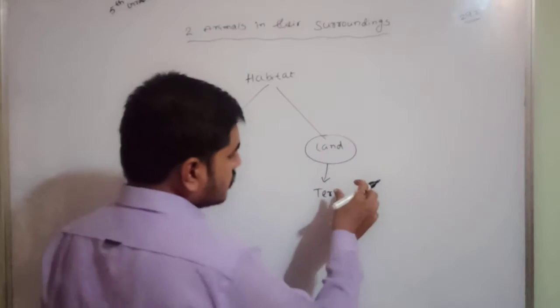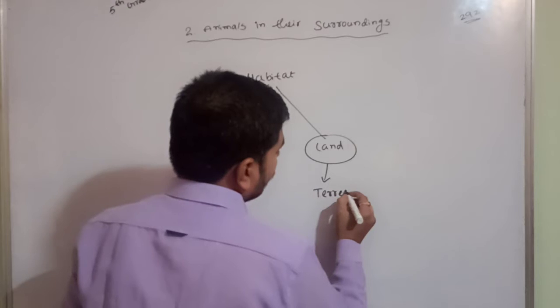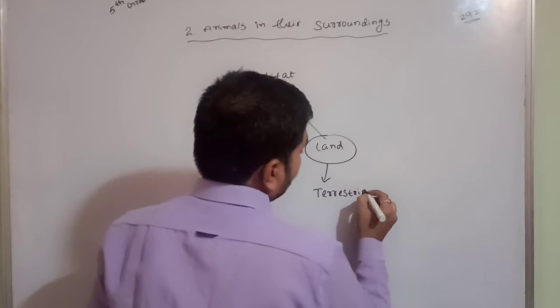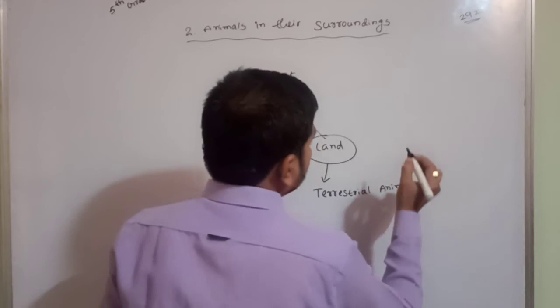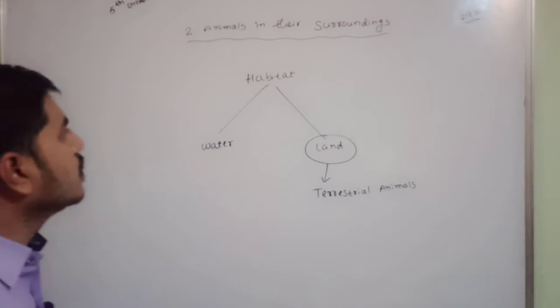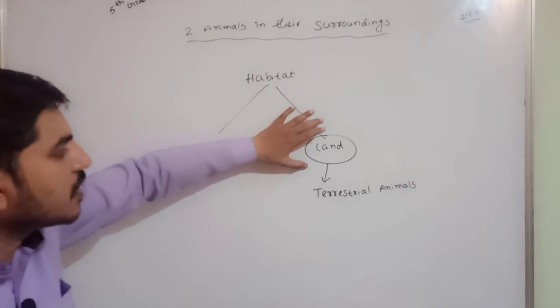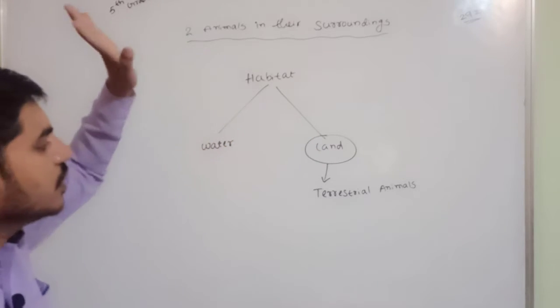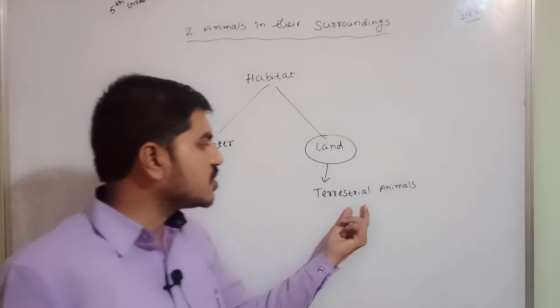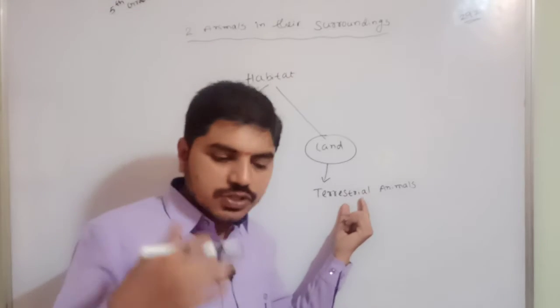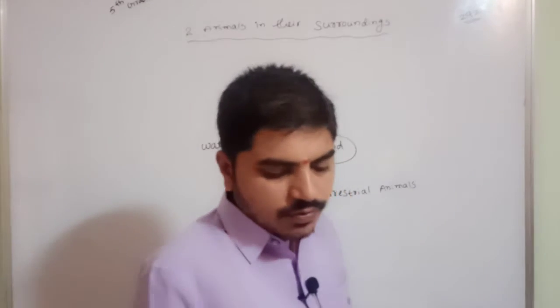Terrestrial animals. So listen children, we have habitat, which means we have land and water. Which animals are right to live on land? Those are terrestrial animals, either in a forest or in houses or whatever it may be.